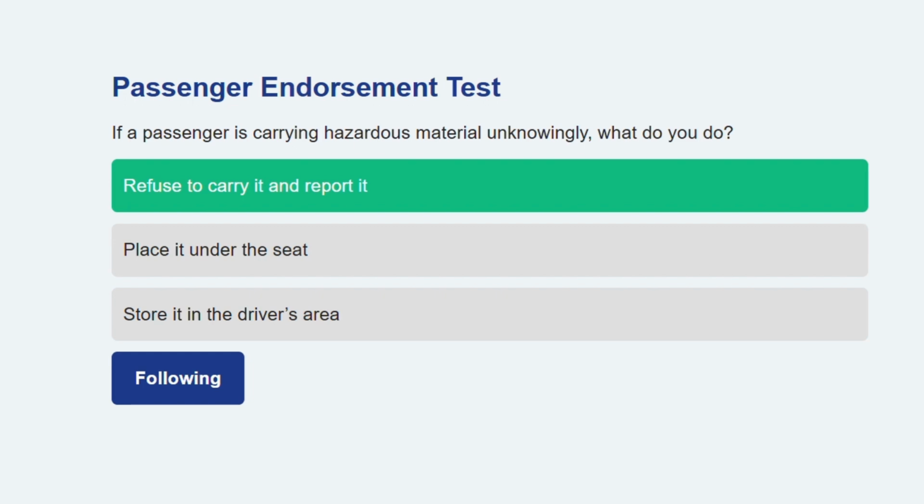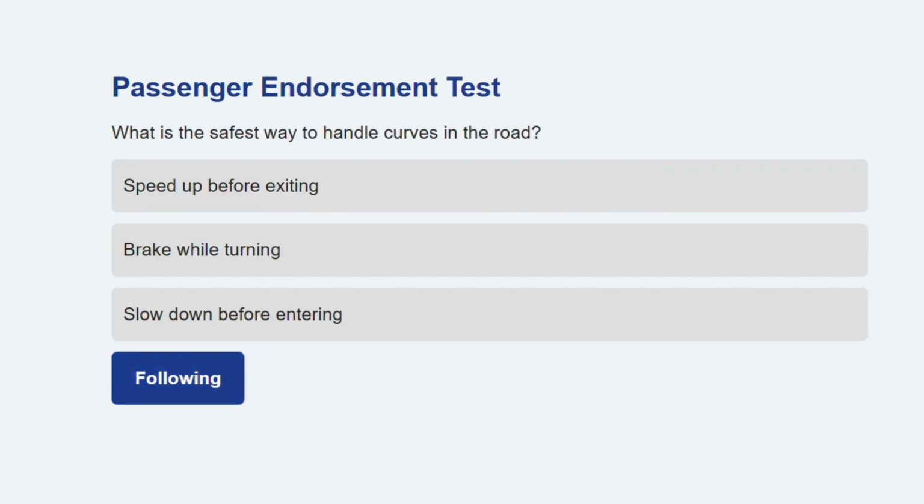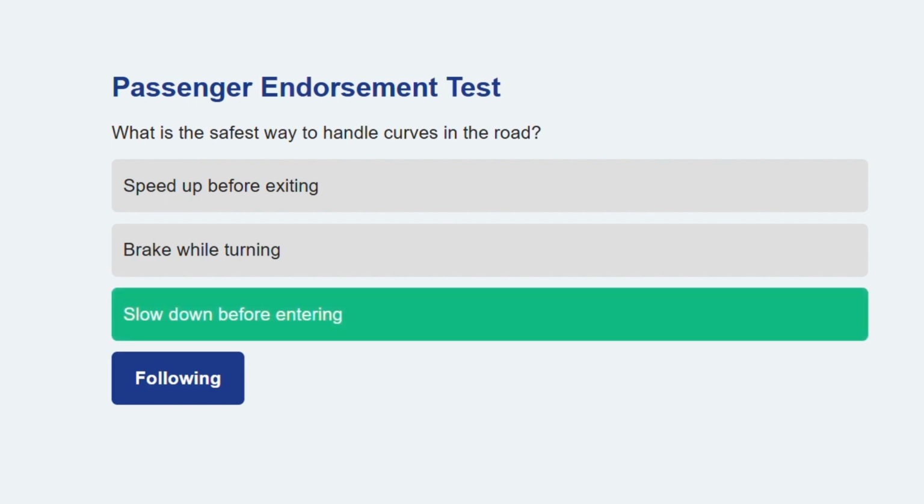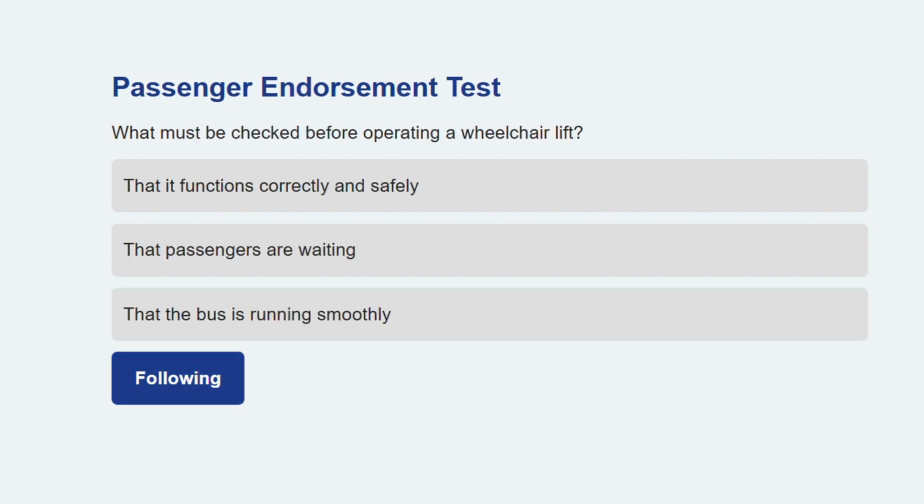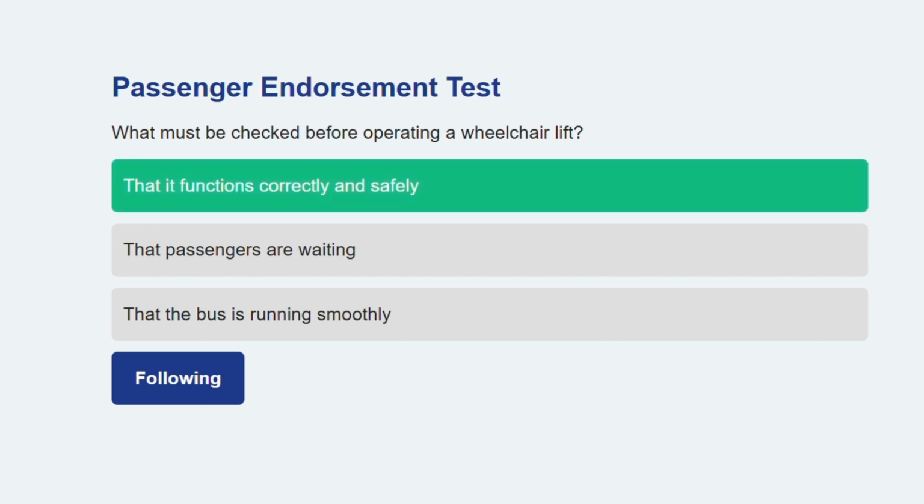Ready for the next question? What is the safest way to handle curves in the road? Slow down before entering. This prevents skidding and helps maintain control. Let's continue. What must be checked before operating a wheelchair lift? That it functions correctly and safely. Ensuring its proper operation is essential for safe boarding.